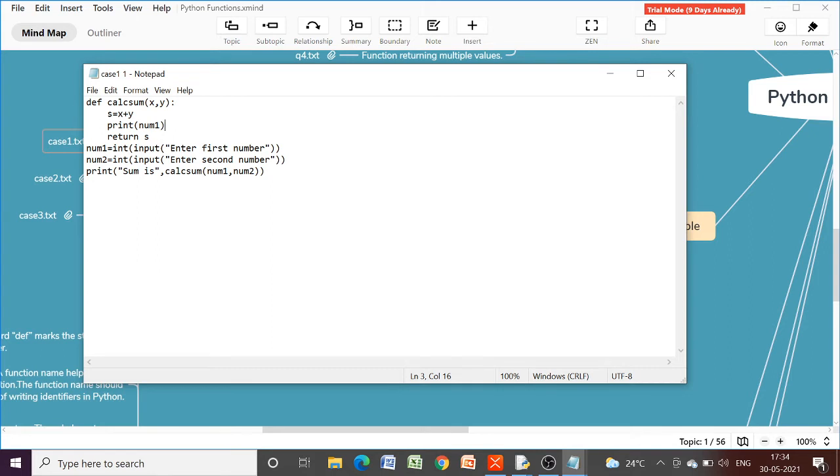Okay, so Python will first search for this num1 in the local scope. So what is the local scope? The function definition is the local scope. So it will search for num1 in the local environment of this function, but num1 is not found here. So in the next step, Python will check if there is any parent environment or not, okay.